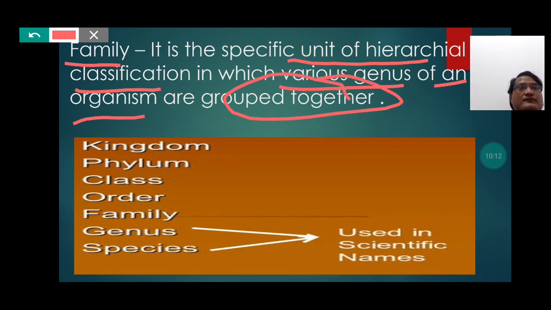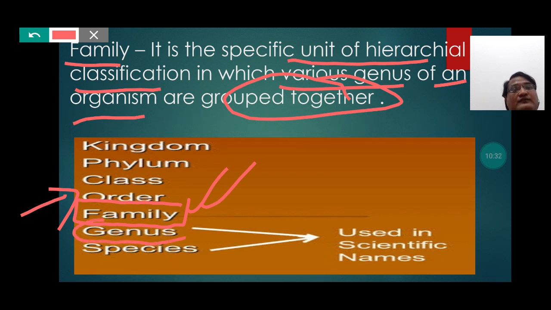So students, the concept of family we can understand with the help of this picture. Students, here we can notice that in the hierarchical classification, family requires huge number of genus, and actually huge number of genus groups to form the family.